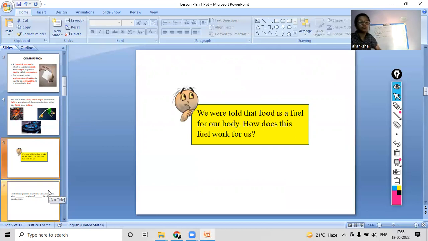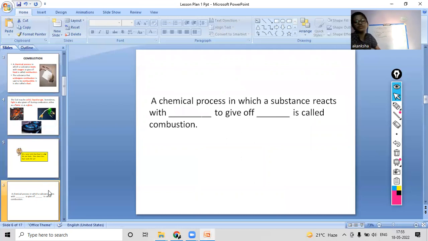Okay, so now we will move on ahead, and there is another question for you. It is a fill in the blank type of question. A chemical process in which a substance reacts with dash to give off dash is called combustion. So you have to fill both the dashes. Okay, so now I'll give you 5 seconds. You have to write your answers in the comment box, and then we will move on forward to our next topic for today.